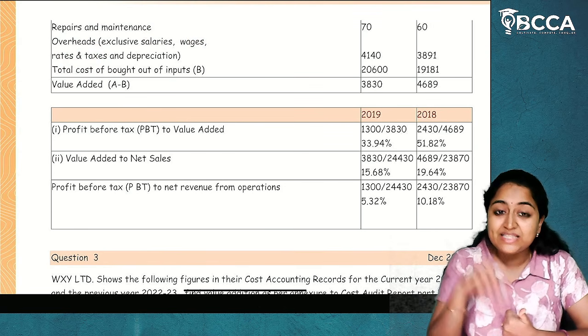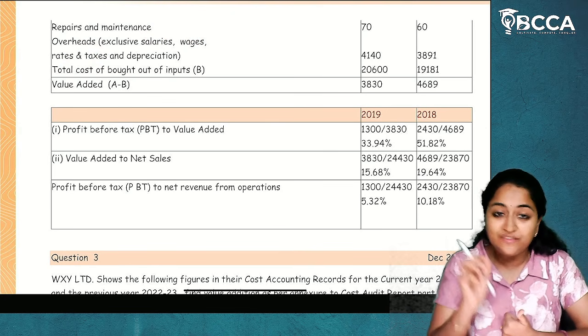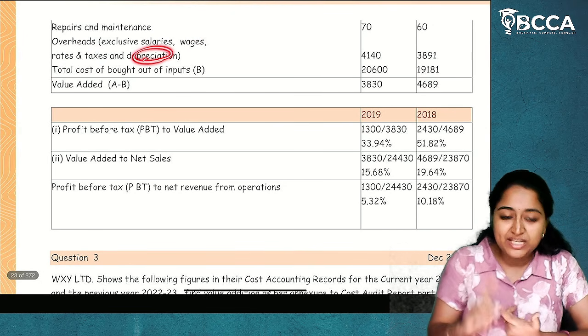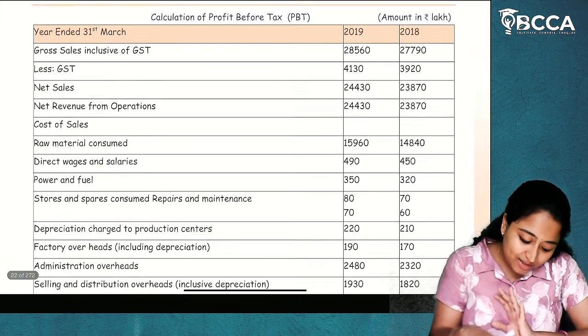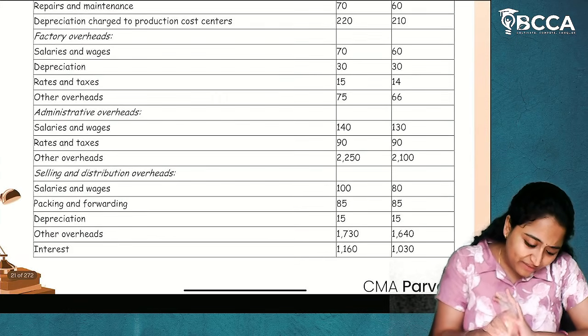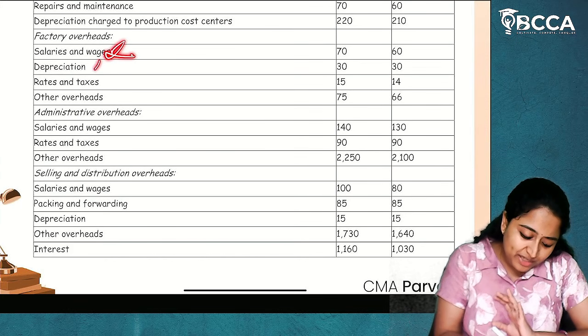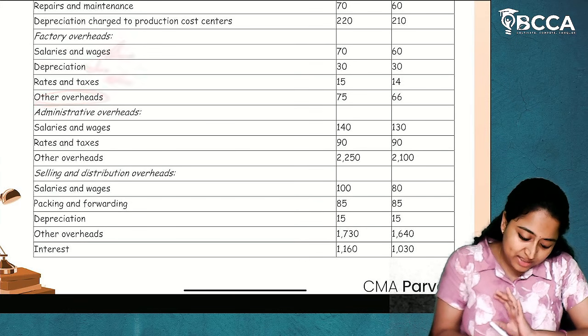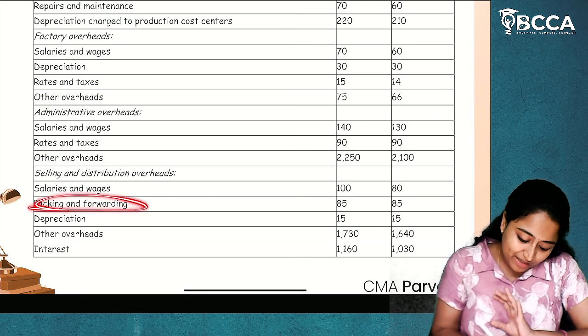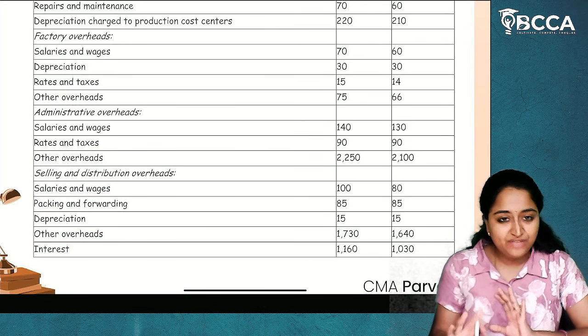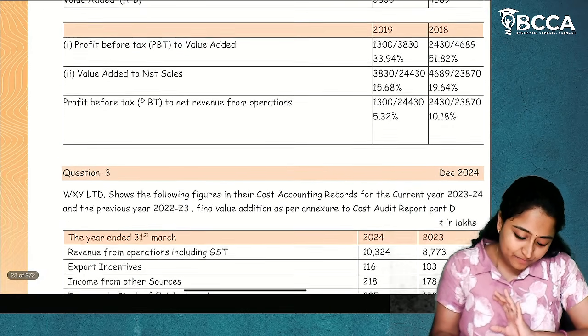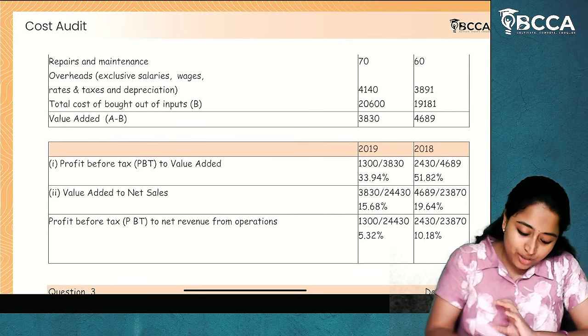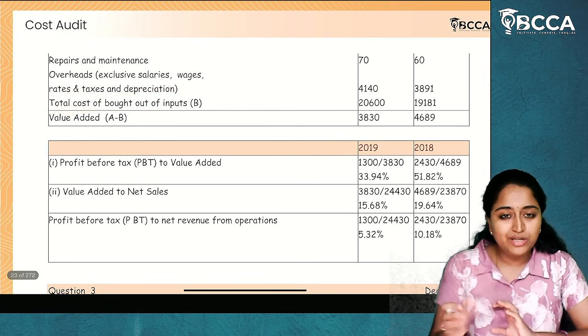Rates and taxes will not be considered even in the value addition. Depreciation will not be considered. Other than that, whatever we have, other overheads, here packing and forwarding, other overheads, everything will be considered. So you'll take that and you will get the total of cost of bought out inputs.